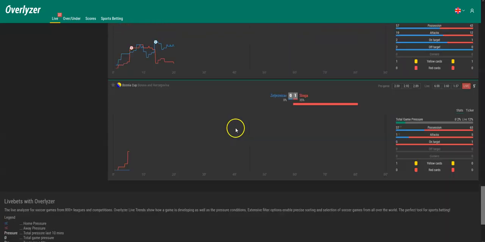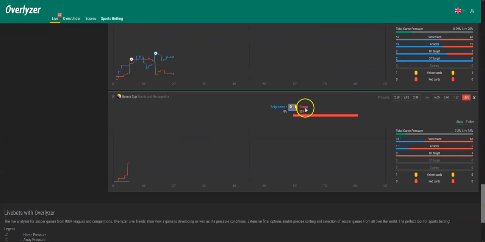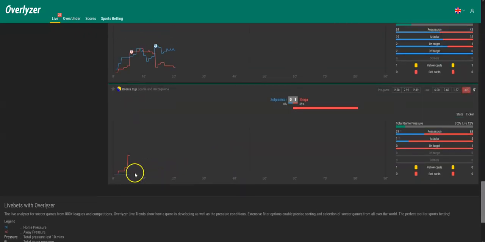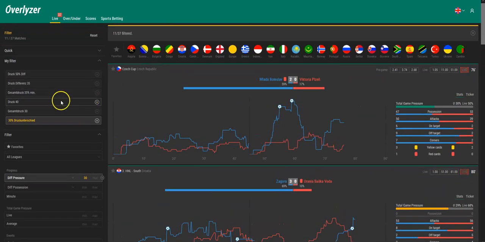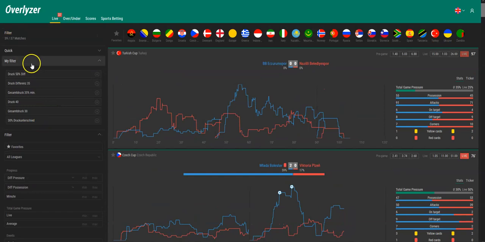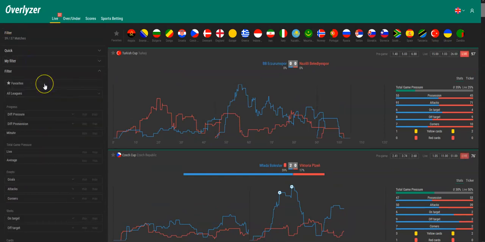And here's one of those games that just started, Sloga at Seljesnica in the Bosnian Cup. Here was an early goal, an early opener for Sloga, and that's the reason why we get this pressure situation here. But yeah, this is how you use filters, and we have another video for that. Of course, you can just browse our YouTube channel and find it.